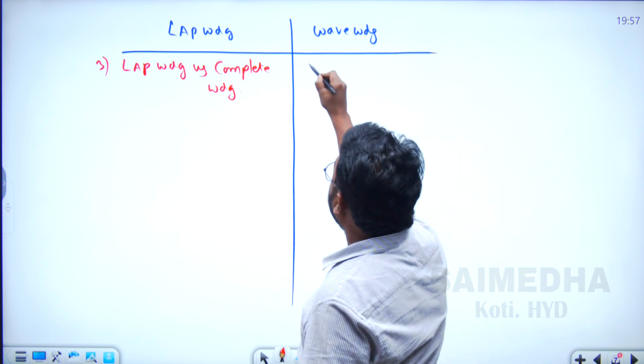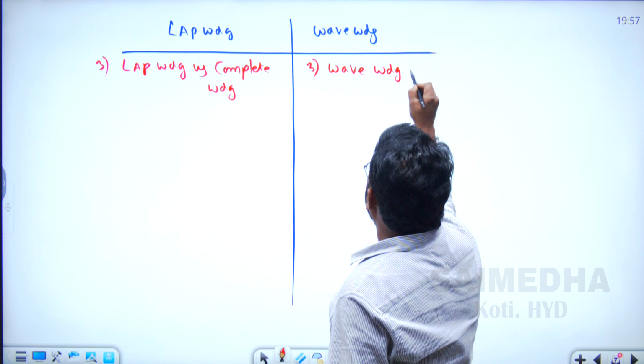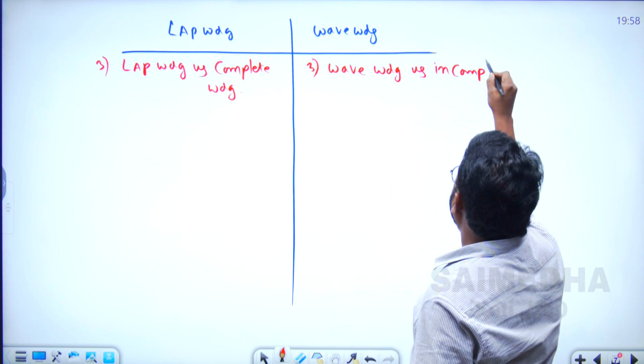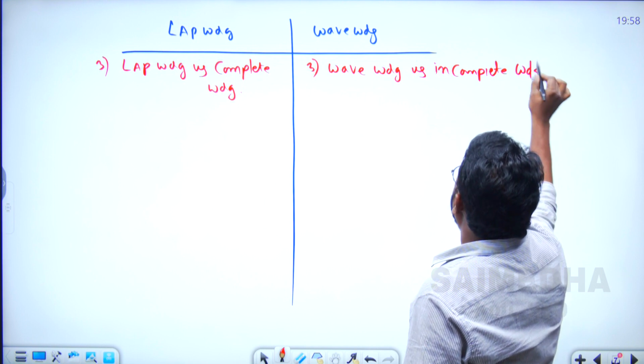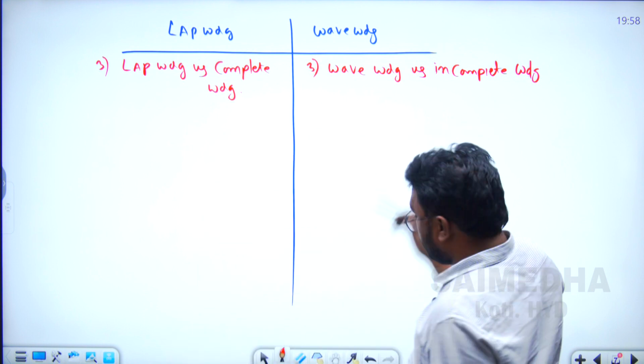Now the wave connected armature winding is an incomplete winding. To get the wave winding, some slots are left empty, so that's why it is known as the incomplete winding.